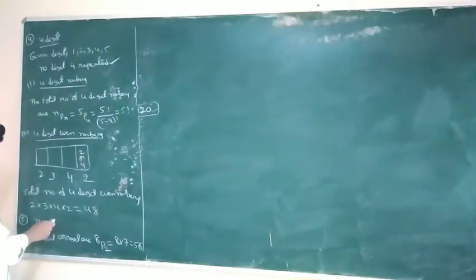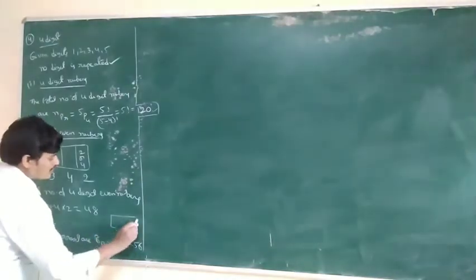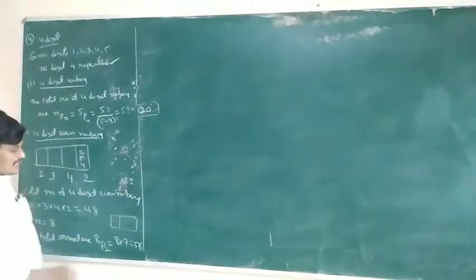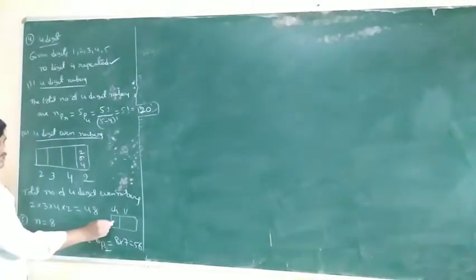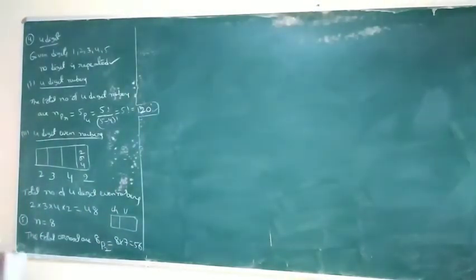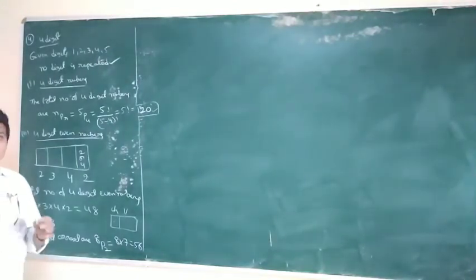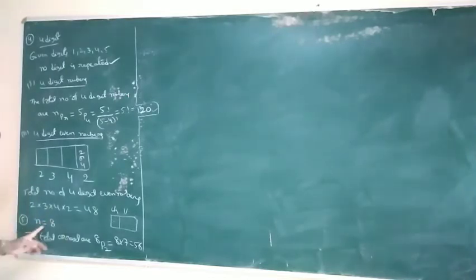In the total of 8 persons, we arrange only 2 persons: this is chairman, this is vice chairman. First of all, for chairman, all 8 persons are eligible.